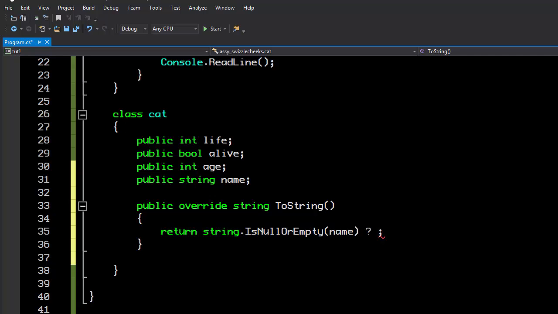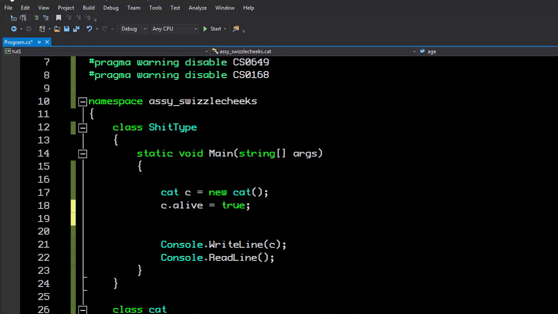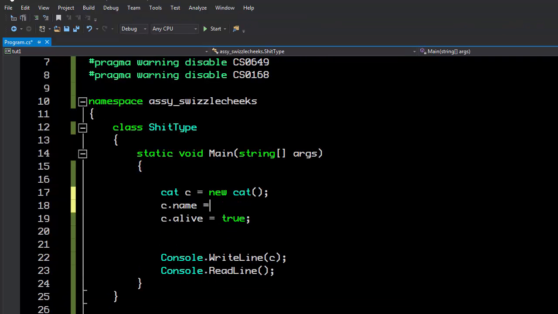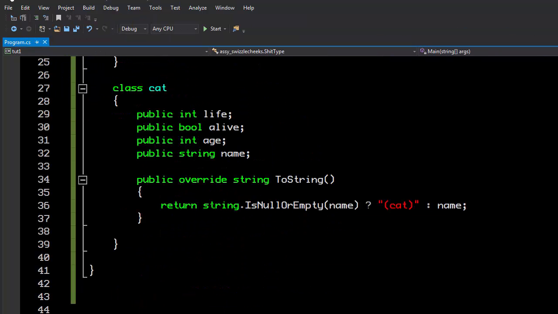And we can say, if it is null or empty, just return cat. Otherwise, return name. And this is basically a shortcut for an if statement. Basically, this question mark and colon sequence says, hey, test this and do this if it's true, this if it's false. And as you can see, at this point, if we run this, now we see cat. And if we set a name for the cat, like Bob Vila, you'll see that Bob Vila shows up on the screen.